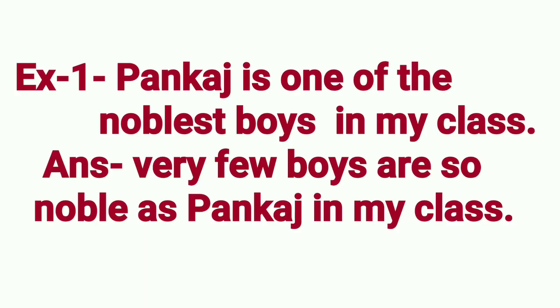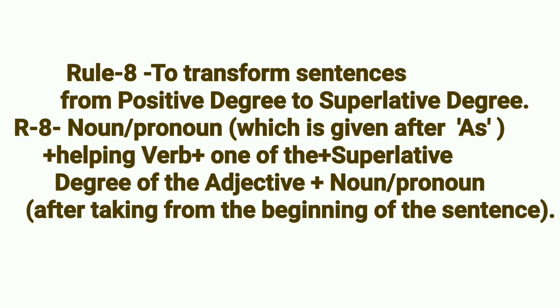Rule 8. To transform sentences from positive degree to superlative degree. Now see this rule. First of all, we shall take the noun or pronoun which is given after "as." Then we have to take the helping verb. Then "one of the." Then we shall take the superlative degree of the adjective.